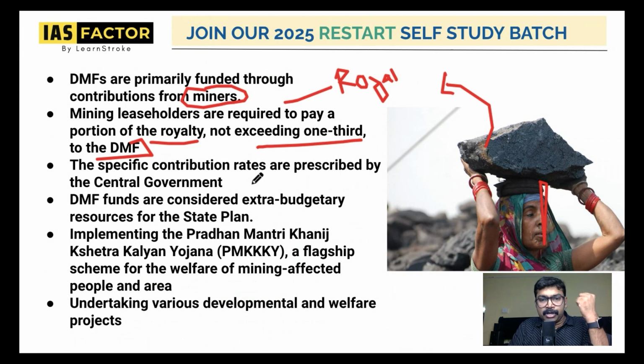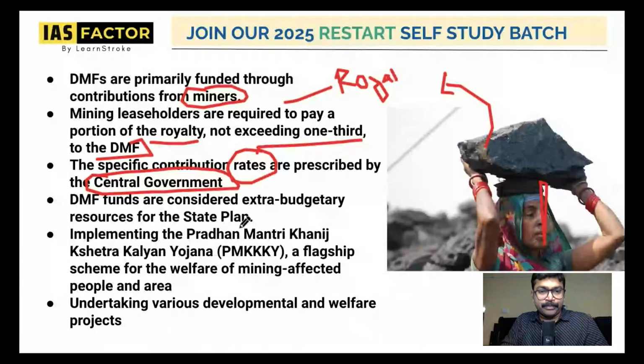Specific contribution rates: who decides this? How much should be paid? How much should the miners pay? How much should be the royalty? Very important: the central government is deciding this, not the state government. What is the rate? The rate is determined by the central government. Please understand that.